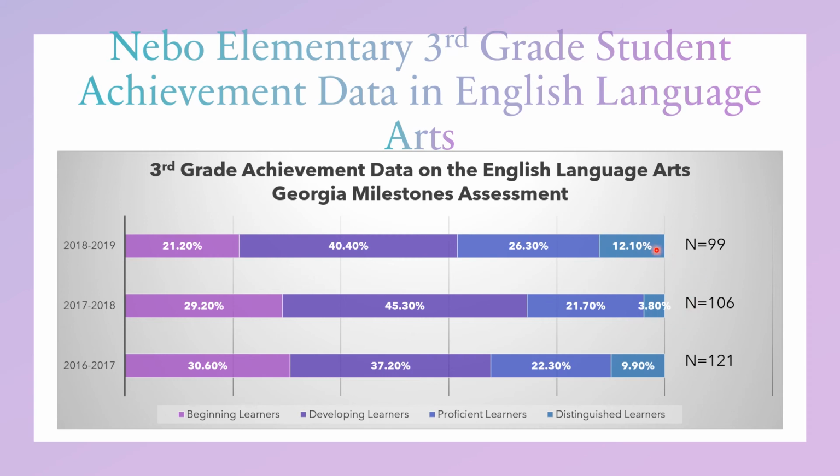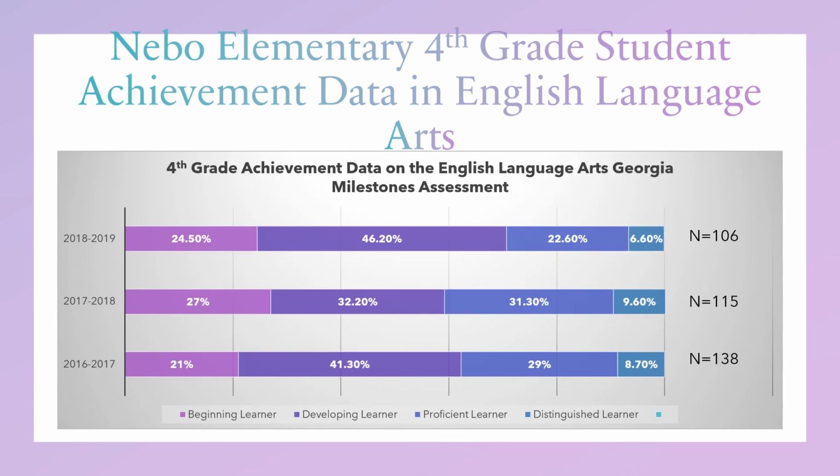Then in the 2018-2019 school year, remember, we do get our Title I services back, K-5, and we do see a significant difference from the 2018 to the 2019 school year, where we have about 38% of our students performing proficient or distinguished learners. So it seriously impacted our 3rd grade students here.